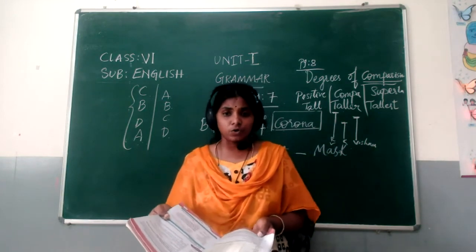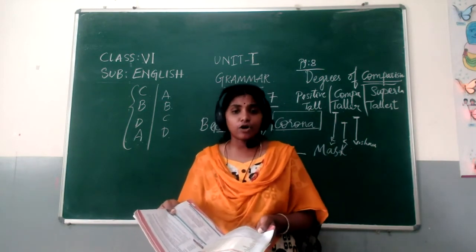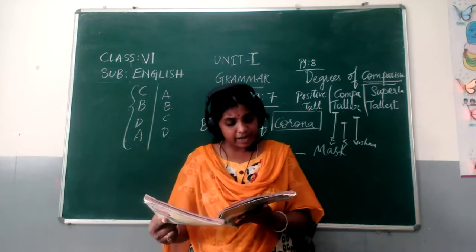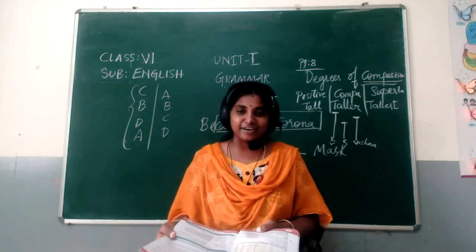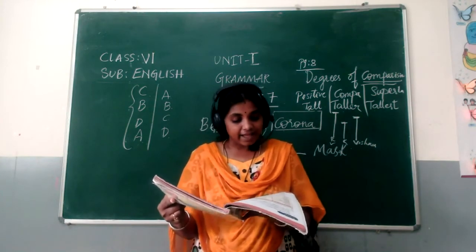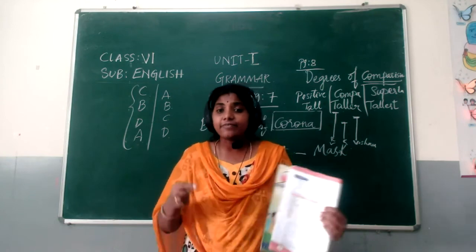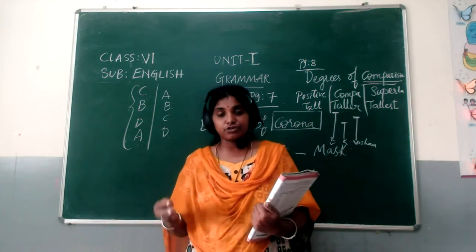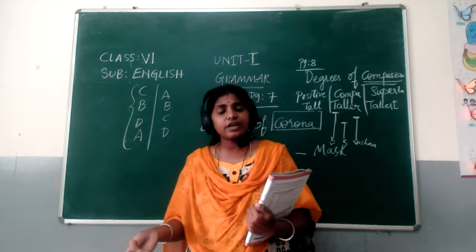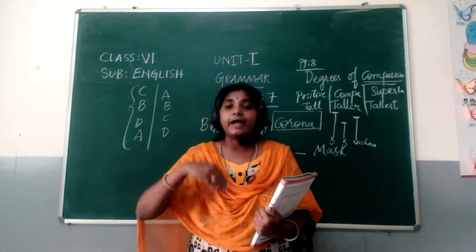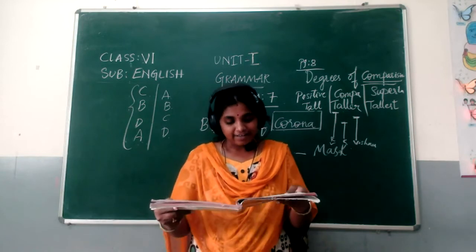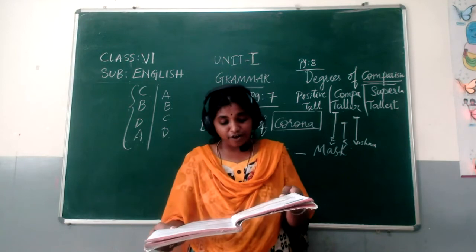An adjective tells more about nouns and pronouns. An adverb tells more about verbs. Okay, so here we are talking about adverbs. The underlined words are adverbs which tell us how often something happens. They are called adverbs of frequency. If we go to any railway station or bus station, there we ask what is the frequency of this bus or what is the frequency of the train. It means how often they come and go, how often the work takes place. They are called adverbs of frequency.